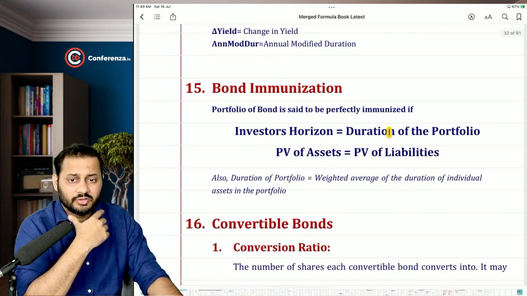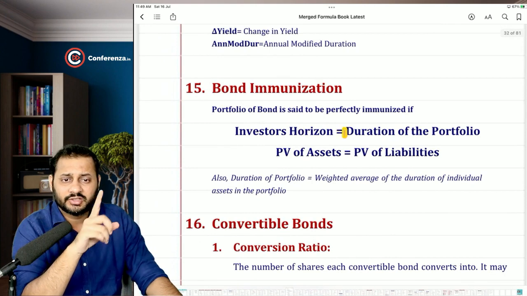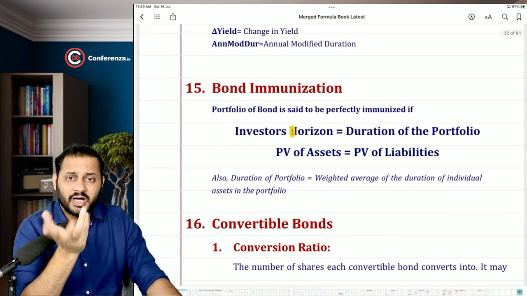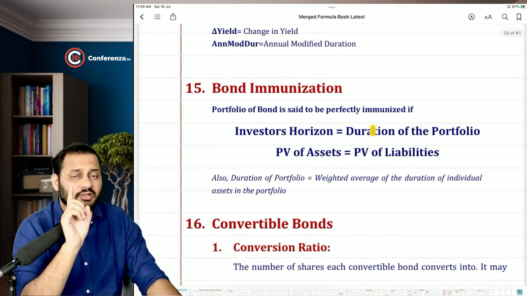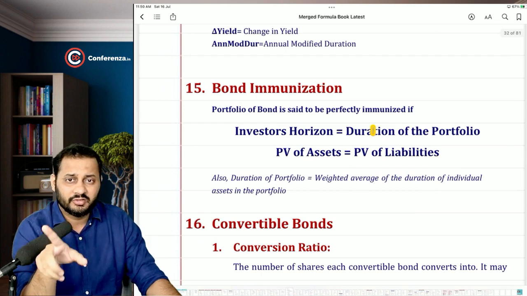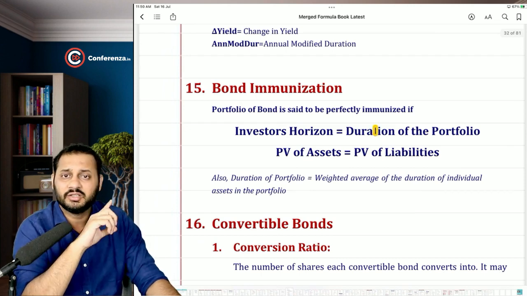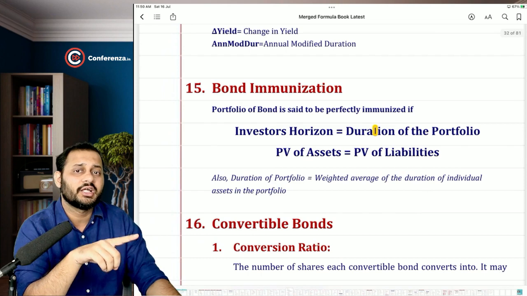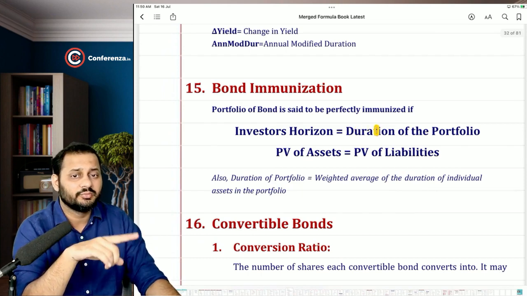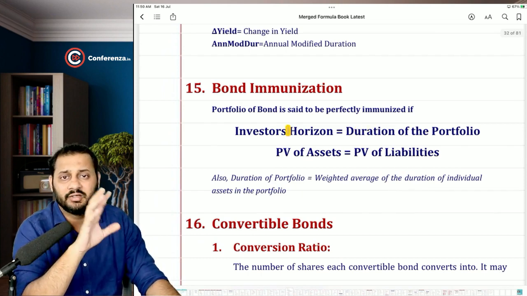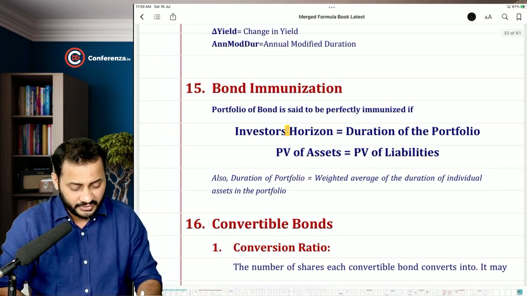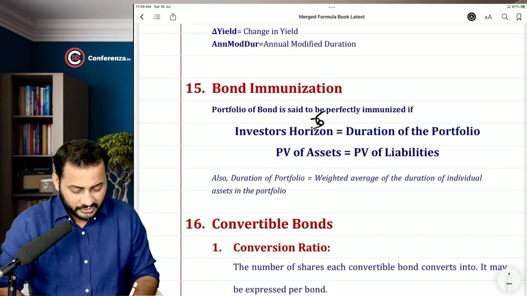After that, we discussed bond immunization. If you remember, the investor's horizon should be equal to the duration of the portfolio. Why? Because if we do not want to suffer any losses, then duration is the point where the change in the YTM does not affect the cash flow. So the duration of the portfolio has to match our investor's horizon. If we need money in 5 years, the duration has to be 5 years.